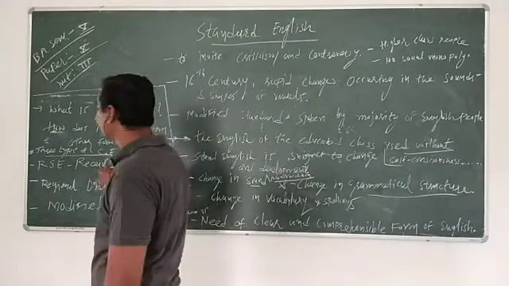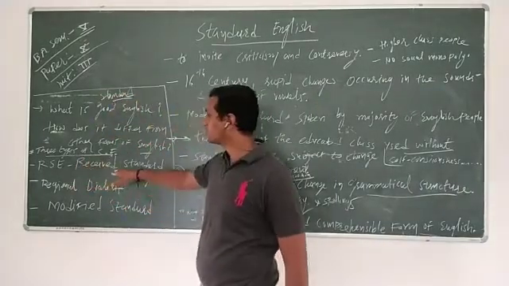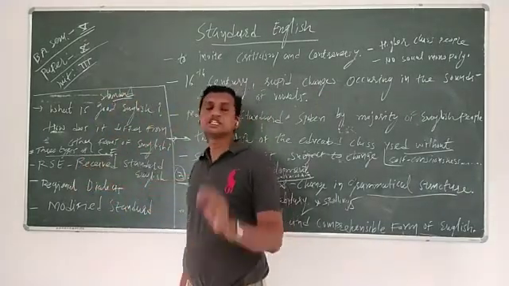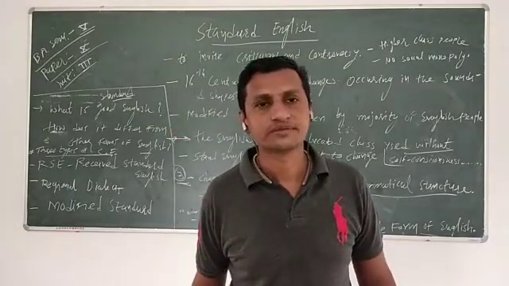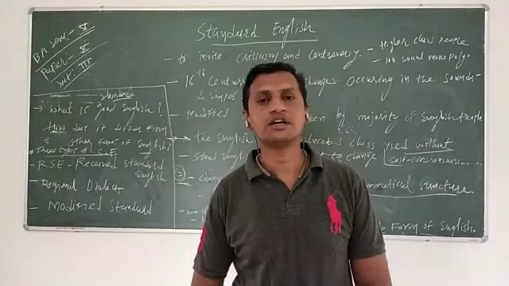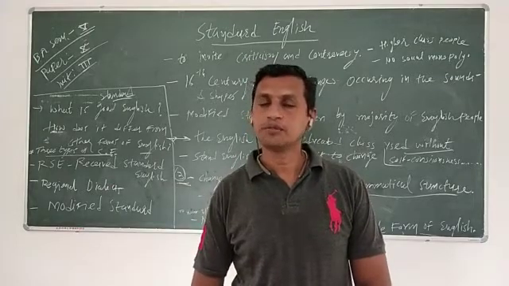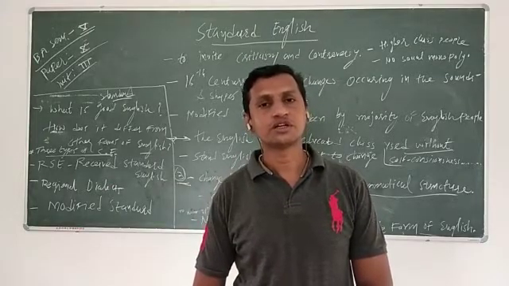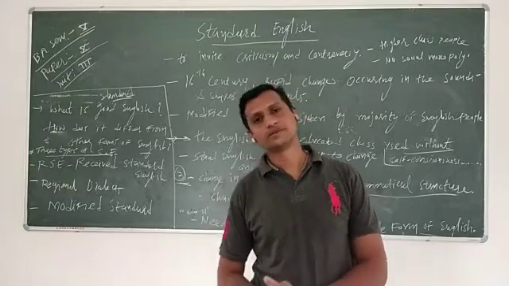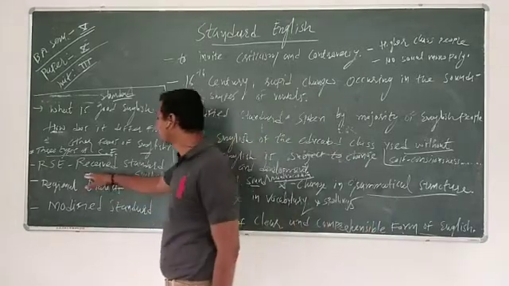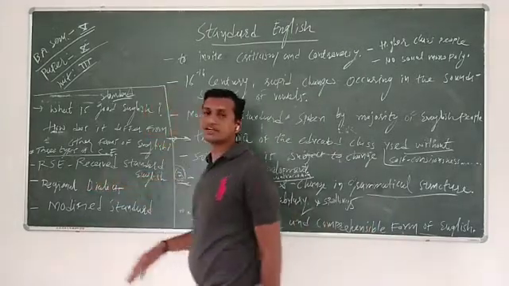Received standard English is spoken by the good educated people. They have good command over the language, over the pronunciation, the grammatical structure, vocabulary and spelling. And that language is called the received standard English.